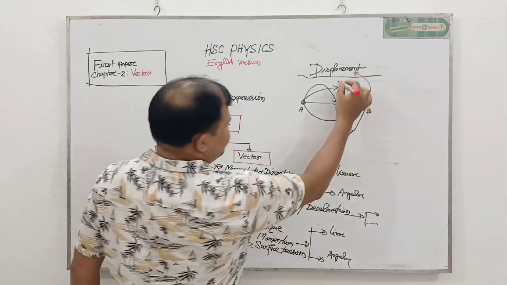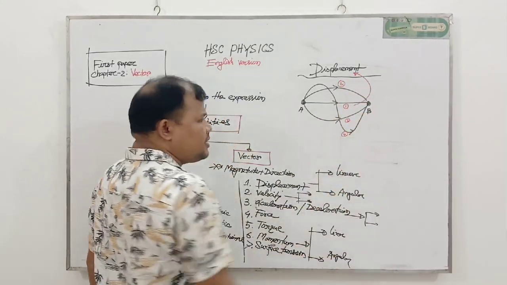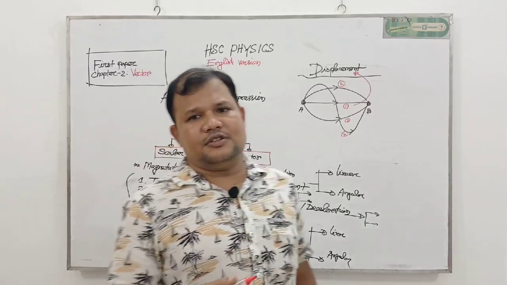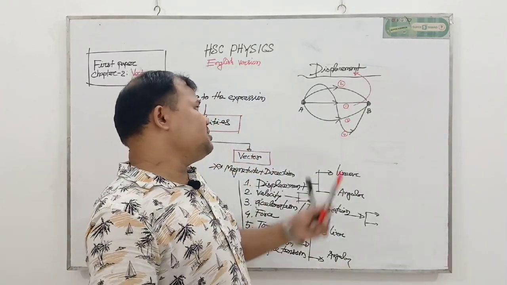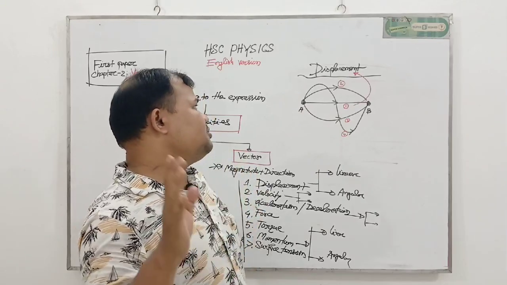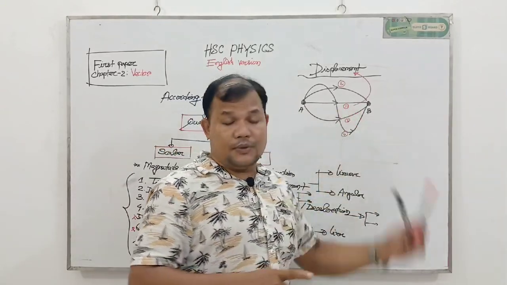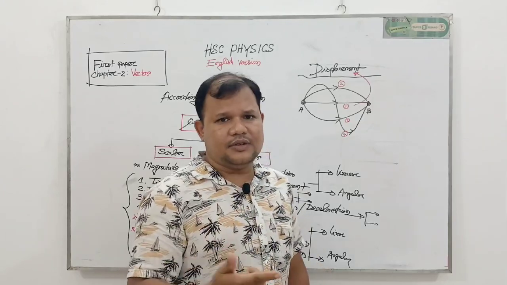But option 2, option 3 and option 4 are not the shortest distance. Because of that, options 2, 3 and 4 cannot represent displacement. Only one option is shortest here, that is number 1. Number 1 represents displacement.